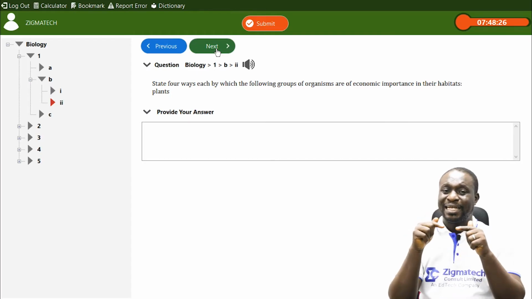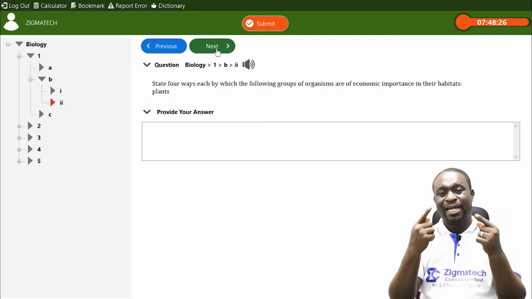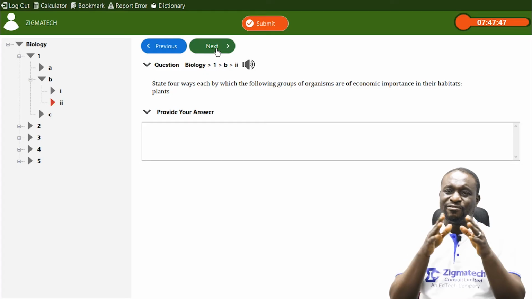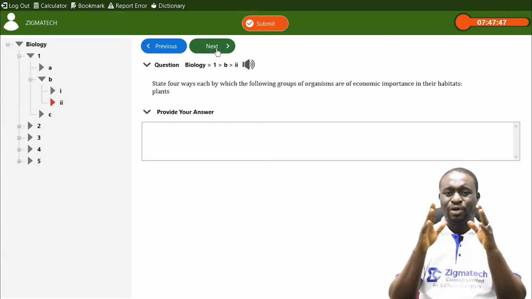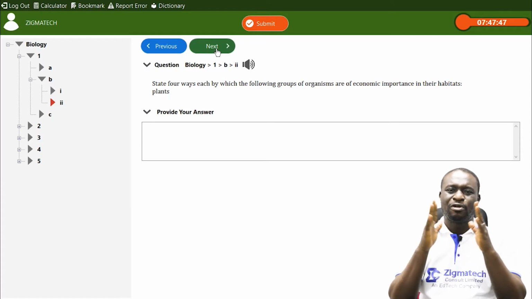However, if there is an increase in carbon dioxide in the atmosphere, it brings about what we call a greenhouse effect. And greenhouse effect brings about global warming. And of course, there are several negative effects of global warming. So we've mentioned 4 economic importance of plants.